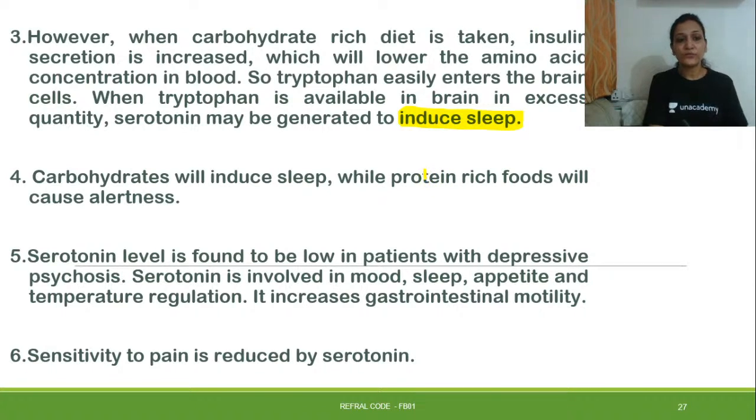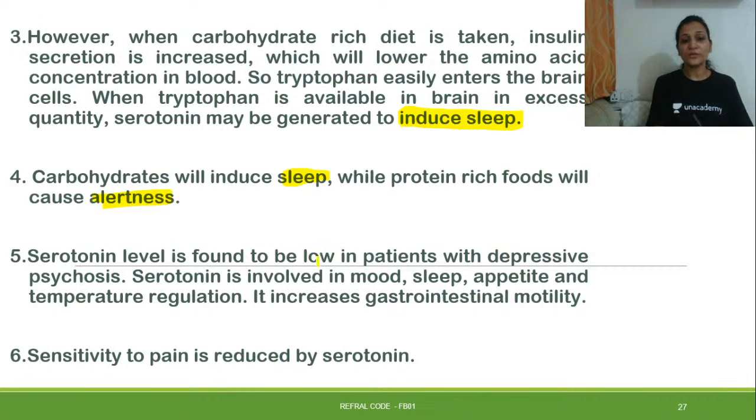Insulin secretion will increase, which will lower the amino acid concentration in the blood, and thus tryptophan will easily enter the brain cells, and when it is in large quantity, it will induce sleep. So carbohydrate will induce sleep, while a protein-rich diet will cause alertness. And if they are in proportionate quantity, then if your carbohydrate is in large quantity, it will lower down the quantity, and it can induce sleep.